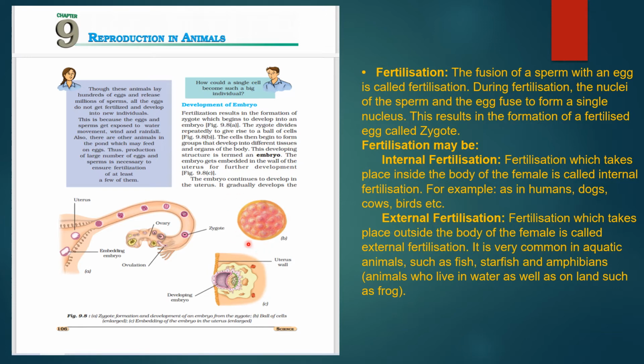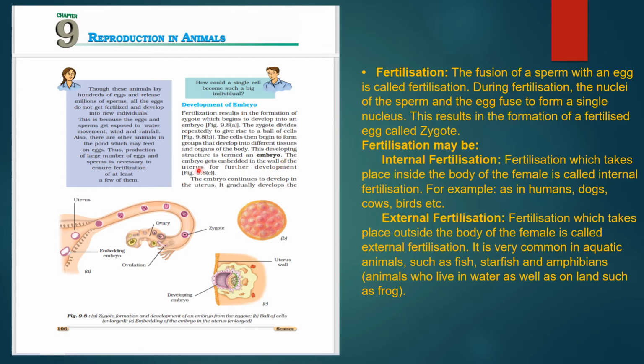So the zygote divides repeatedly to give rise to balls of cells. This zygote, initially it is one cell, and then it divides continuously and gives rise to cells. The cells then begin to form groups and develop into different tissues and organs of the body. These developing structures are known as the embryo.